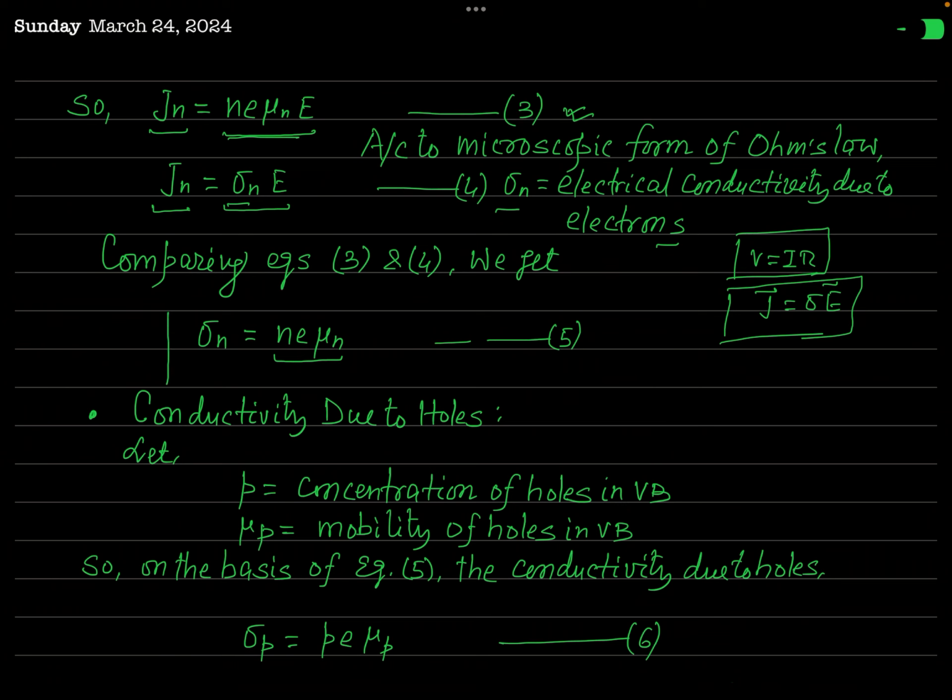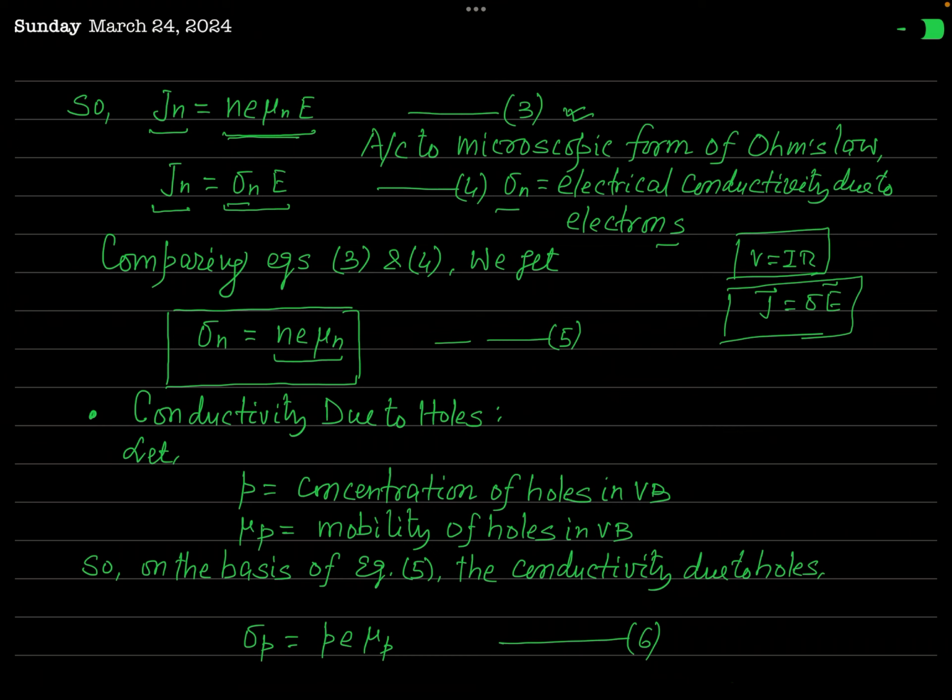So comparing these two equations, we find that the electrical conductivity of a pure semiconductor due to its charge carrier electron is given as n e μn, where n is the concentration of electrons, that is the number of electrons per unit volume in its conduction band, e is the magnitude of the charge of an electron, and μn is its mobility.